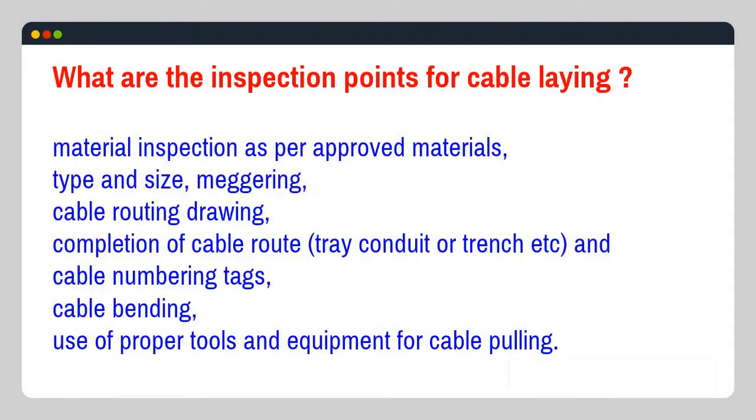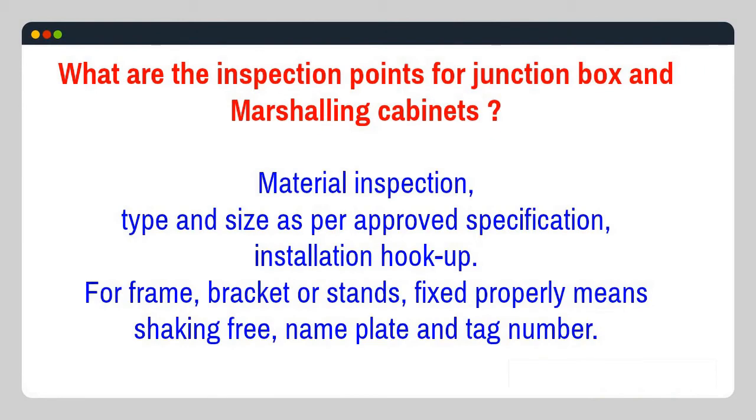What are the inspection points for cable laying? Material inspection as per approved materials, type and size, measuring, cable routing drawing, completion of cable route, tray, conduit or trench, etc., and cable numbering tags, cable bending, use of proper tools and equipment for cable pulling. What are the inspection points for junction box and marshalling cabinets? Material inspection, type and size as per approved specification, installation hookup. For frame, bracket or stands, fixed properly, meaning shaking free, nameplate and tag number.